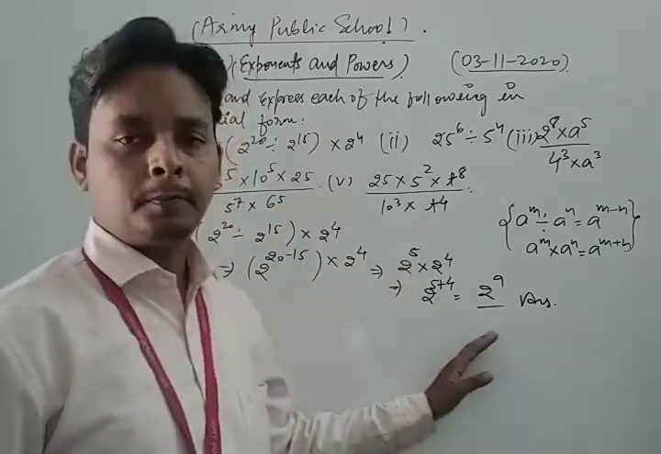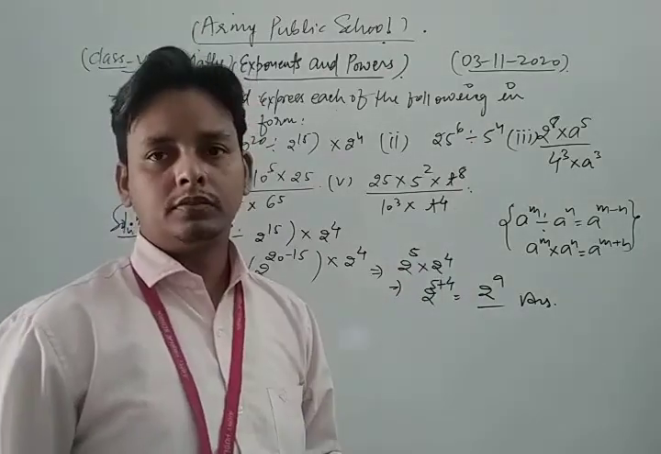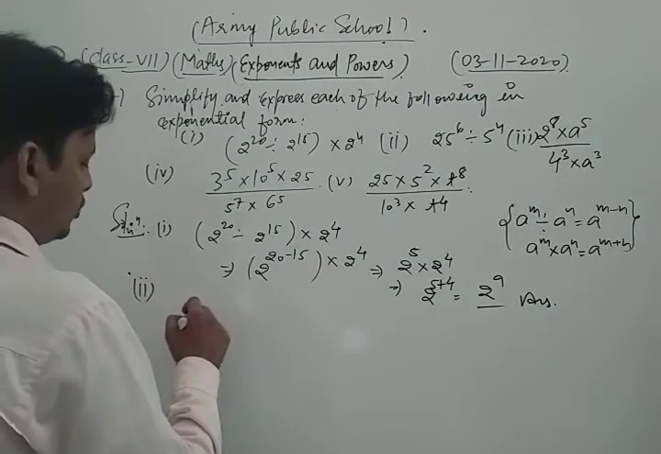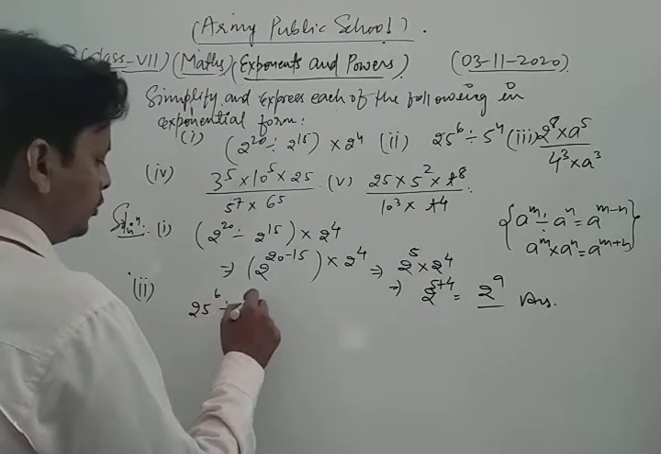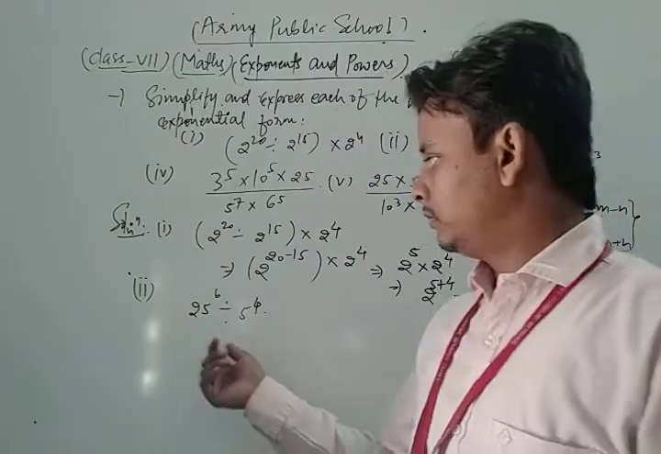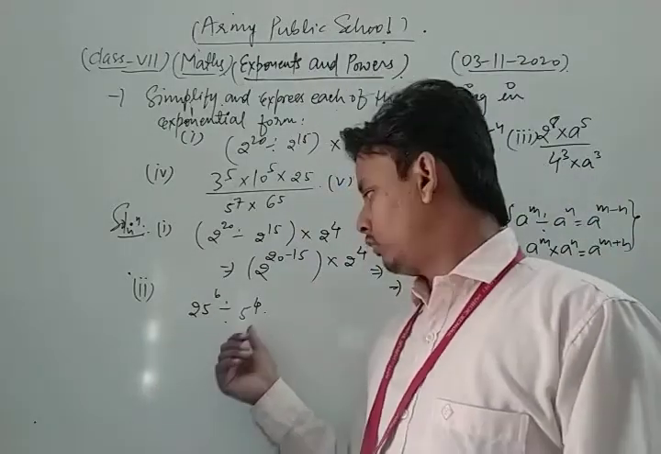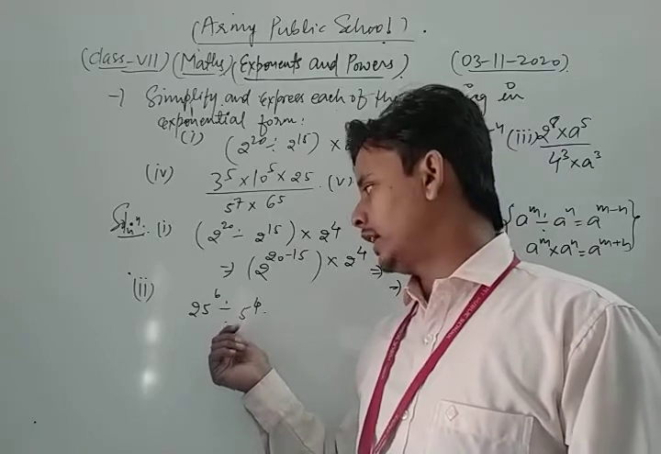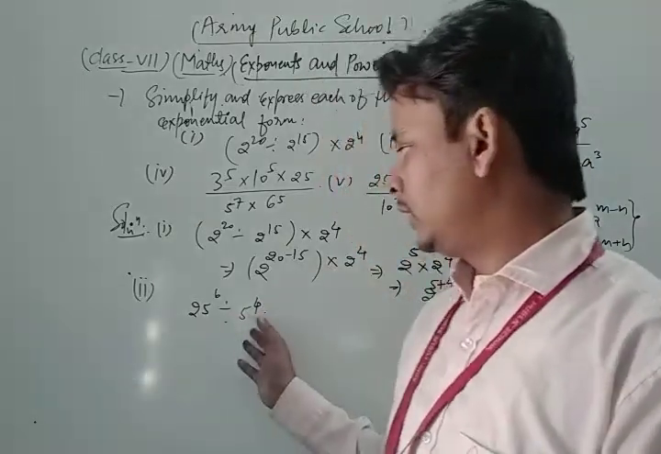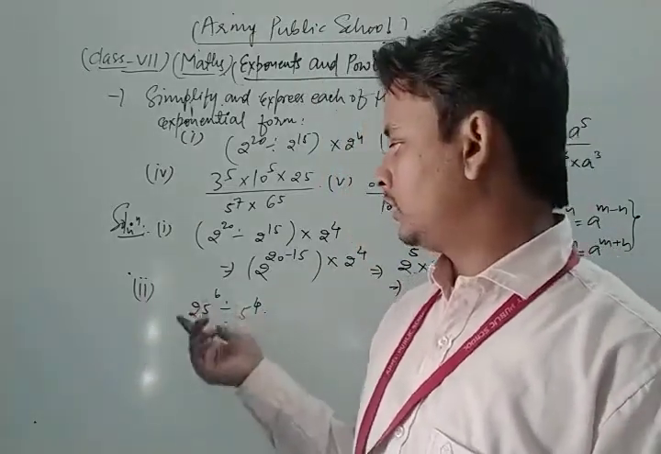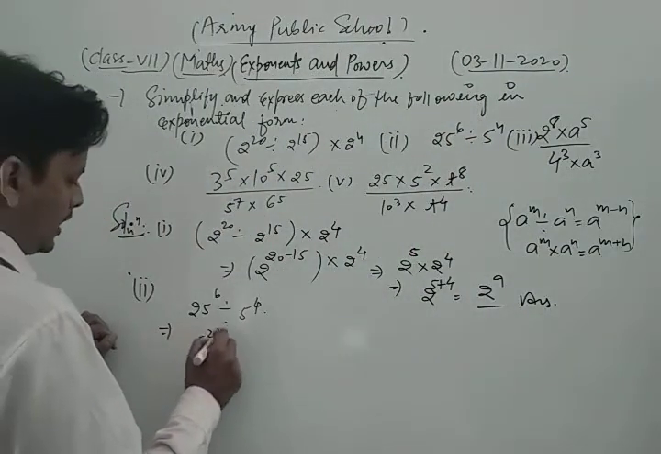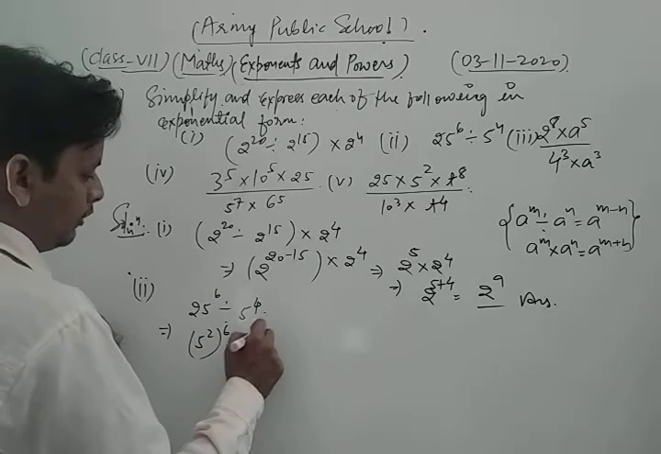Dear student, in the same way we take and solve the other parts of the question. Okay, now let's see the second part of this question, which is what? This is 25 to the power 6 divided by 5 to the power 4. Dear friend, in that question, first of all, we convert it into the same base. We cannot write 5 in the form of 25, but we can write 25 in the form of 5. So we write 25 as 5 square, and we write the power 6 as it is, divided by 5 to the power 4.